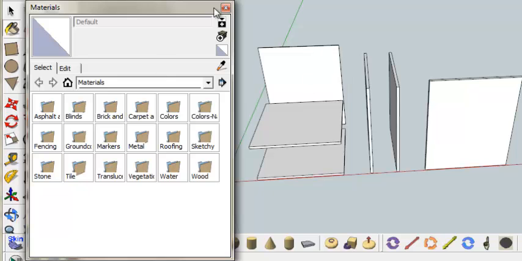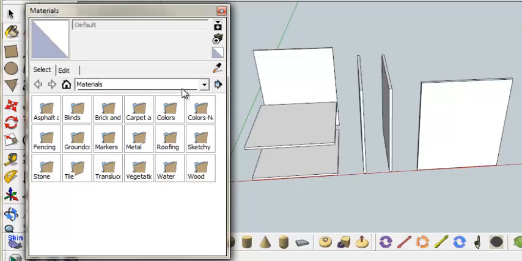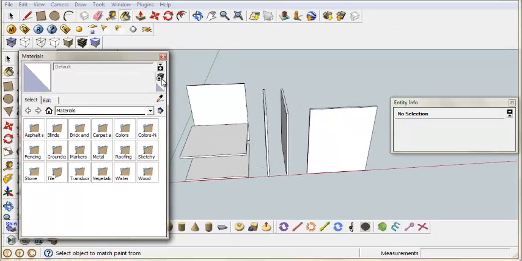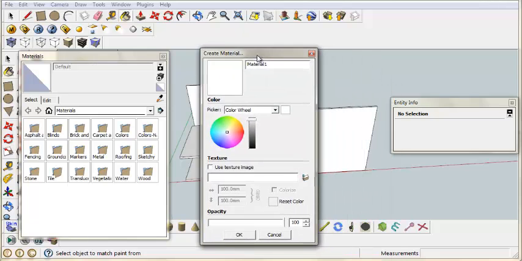For these panels here, this back, top, bottom, left and right panels, I want them to be white, so I want to make a new material. Creating a new material and name it PTR, capital PTR, and color white.